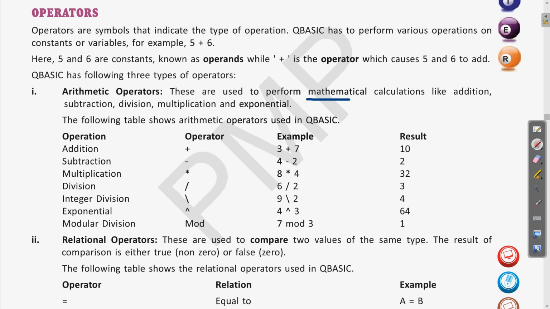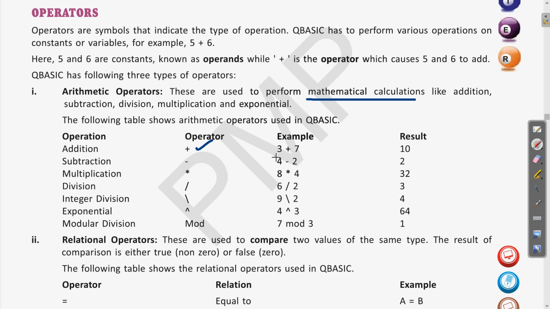In maths we use different operators like addition, subtraction. These are all the arithmetic operators. Here you can see in this table the different operators which are used in QBasic. The first one is addition. The plus symbol is used, we all know that plus is the addition operator.